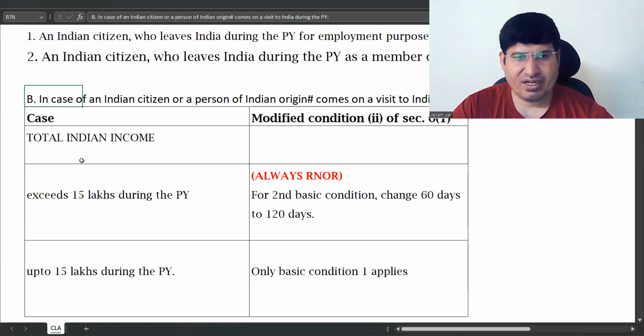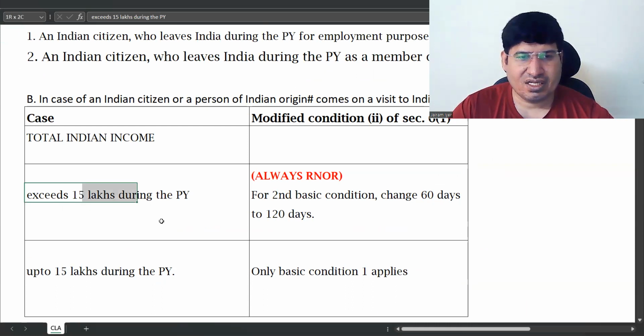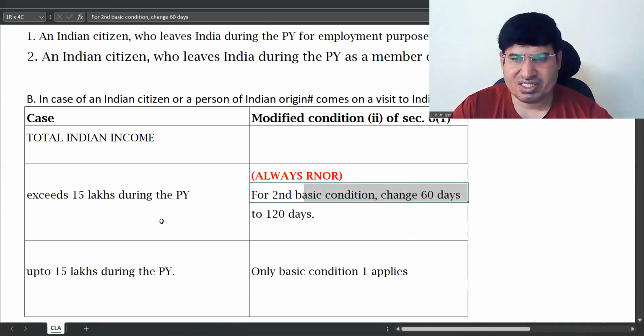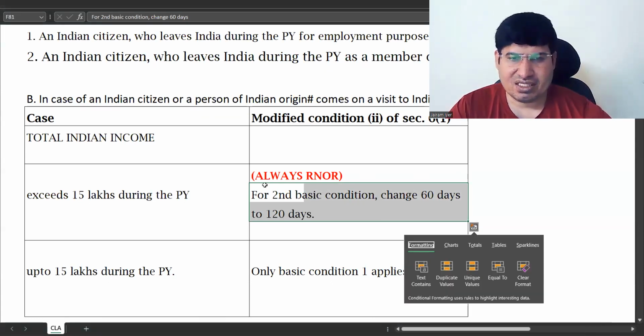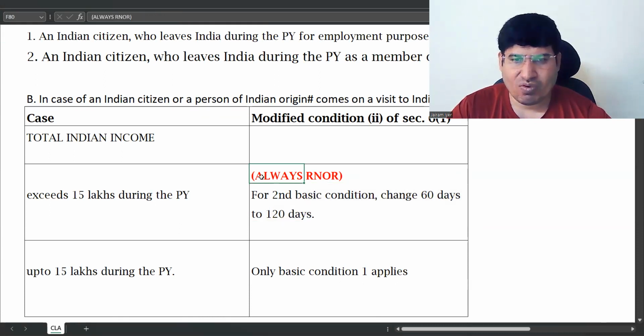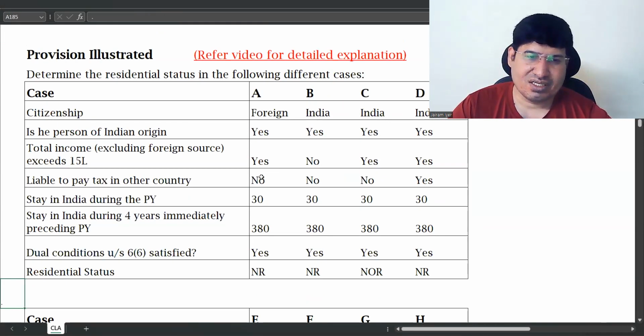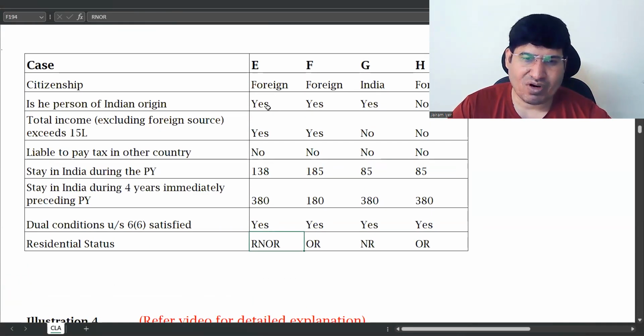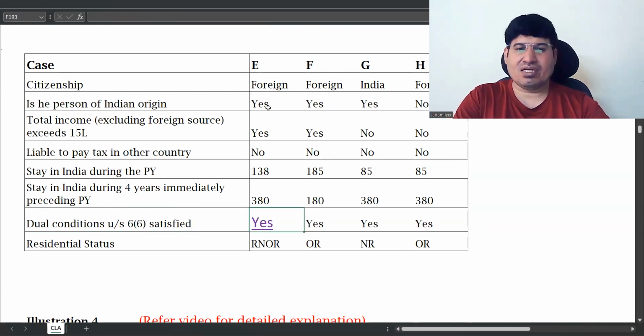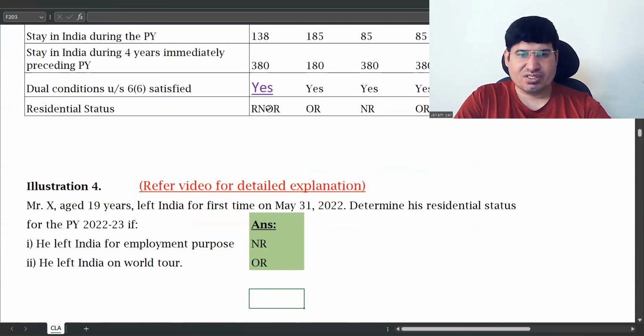This is point number B. This is your first condition. You can see it exceeds 15 lakhs. The second basic condition: change 60 days to 120 days. This is what you have to do. And one more thing, if you are going through this condition, this person will only become RNOR. You don't have to see additional conditions. So this foreign citizen has become RNOR directly. Although the additional conditions have been satisfied, he still becomes RNOR because he has gone through exception B. So this is how this is solved.